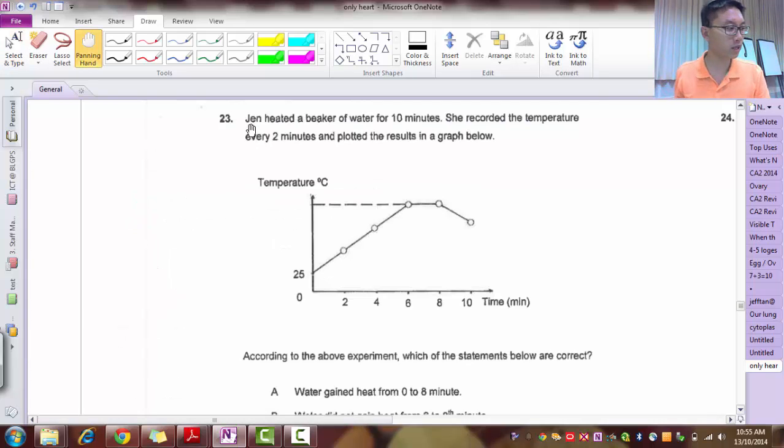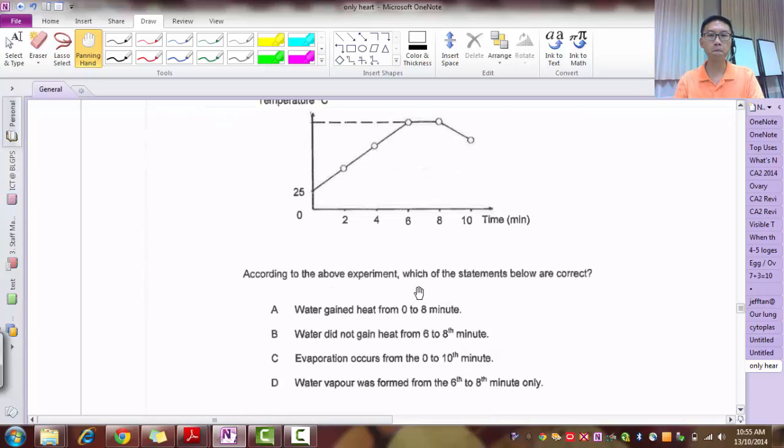Alright, question 23. Jan heated a beaker of water for 10 minutes, recorded the temperature every 2 minutes, and plotted the graph. Okay, so this graph is on time versus temperature. So my temperature will increase as time is increasing. According to the above experiment, which of the following statements are correct? Water gains heat from 0 to 8 minutes. Okay, so 0 is here, 8 minutes. Is water gaining heat? Yes, it is. Alright. So this is true.